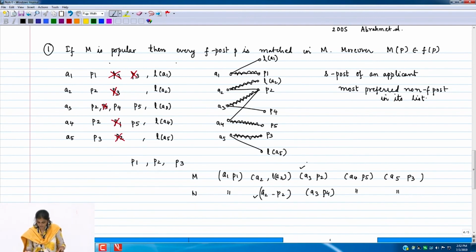But what we will show is both these matchings are popular, and therefore it shows that popular matchings can be of different sizes. This matching is truly of size 5, this matching is of size 4 only, right. So, this is what this example illustrates.